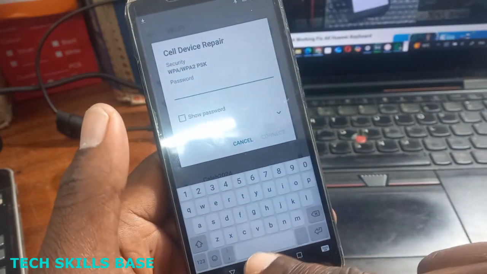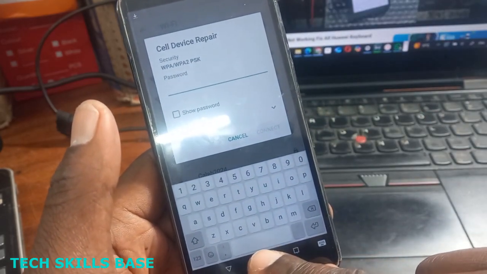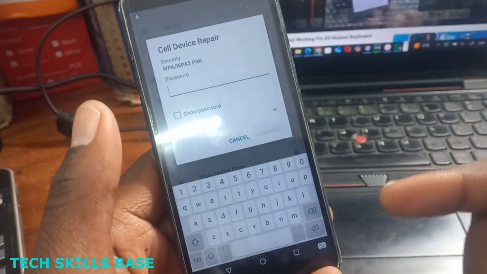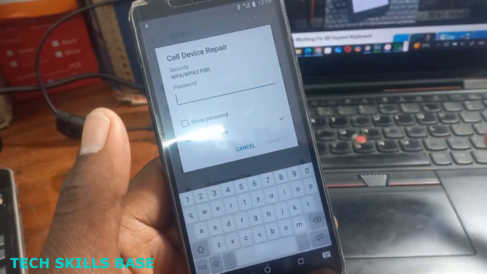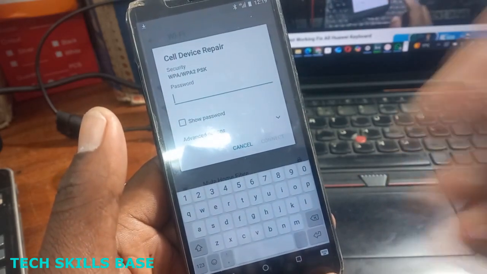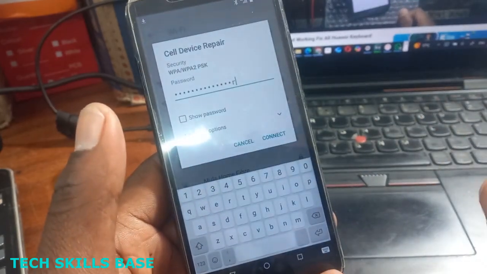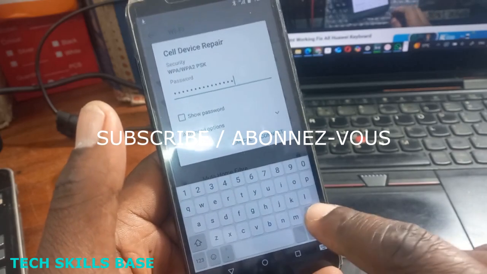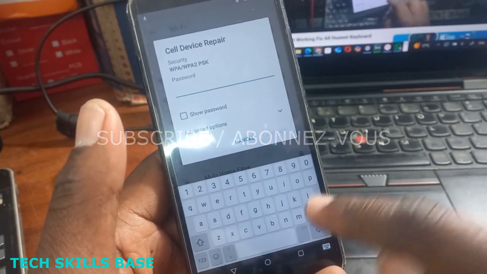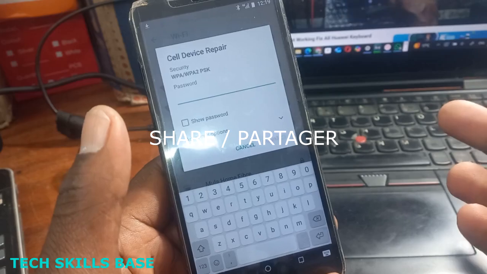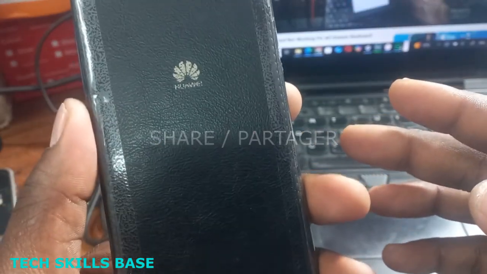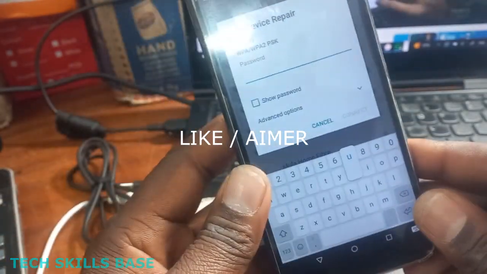You see, now it's coming. So I restarted the phone. After installing SwiftKey, I restarted the phone. After restarting the phone, the keyboard is coming. Now I can write everything. You see? Now I can do everything. That is the way to solve this problem.